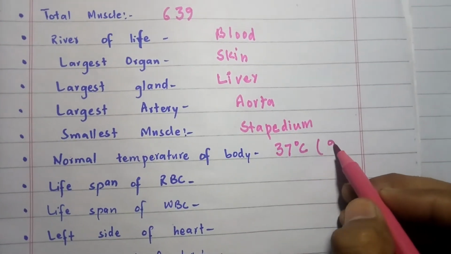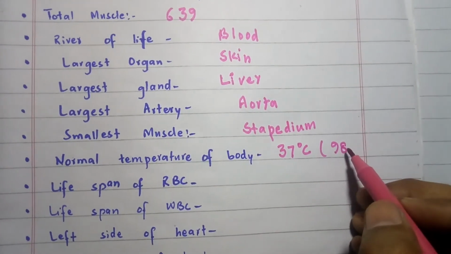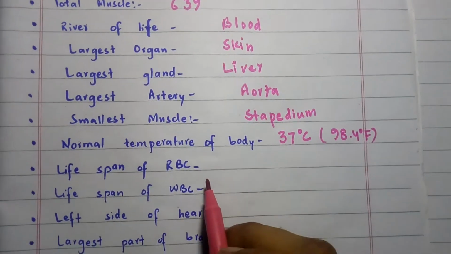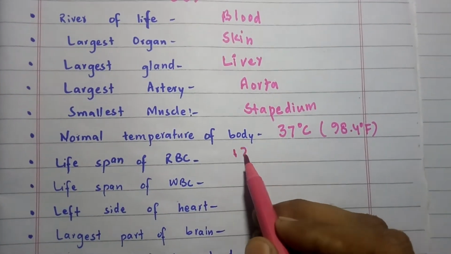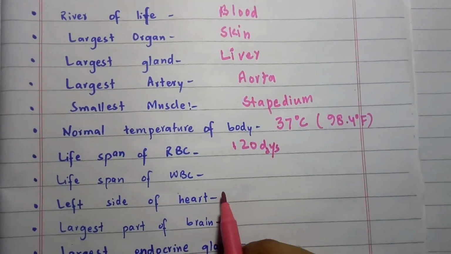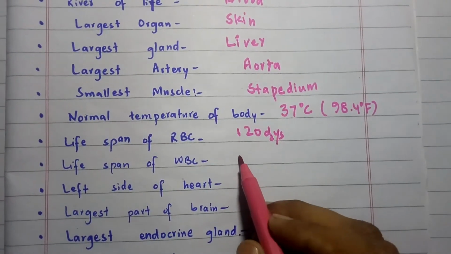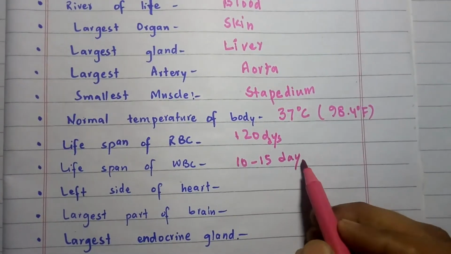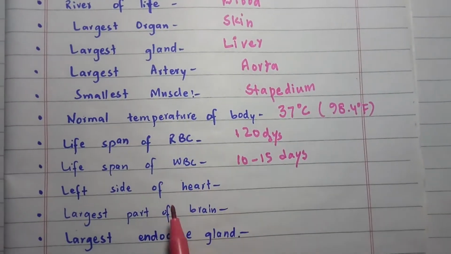and in Fahrenheit, it will be 98.4 on the Fahrenheit scale. Lifespan of the RBC is 3 months, that is 120 days. The lifespan of the WBC is 10 to 15 days. The WBCs have a shorter lifespan than the RBCs.